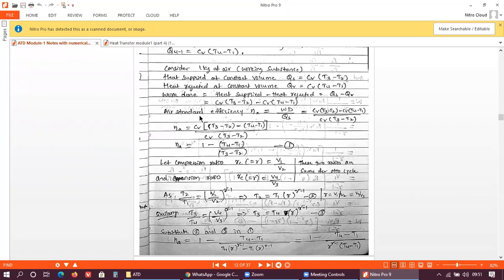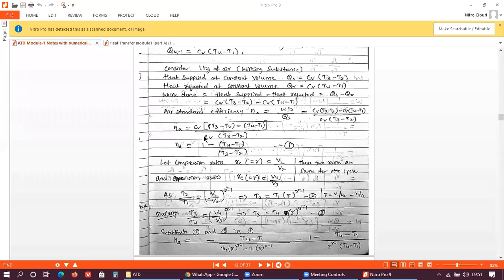According to the air standard cycle, efficiency is given by work done divided by heat supplied. So work done, Cv into T3 minus T2 minus Cv into T4 minus T1, divided by Cv into T3 minus T2. You just substitute the values here. Now you simplify this. Take Cv as common, then it becomes Cv into bracket T3 minus T2 minus T4 minus T1, divided by Cv into T3 minus T2.